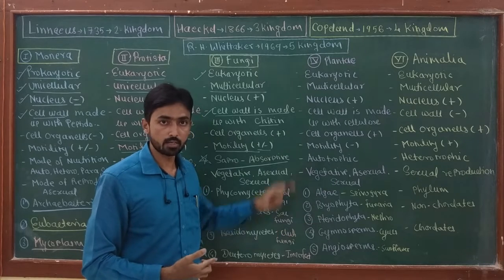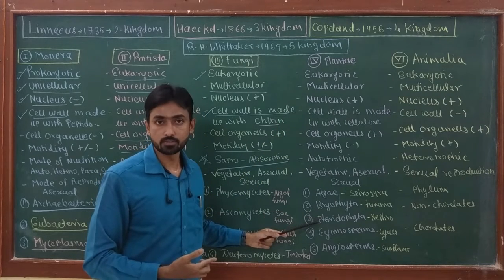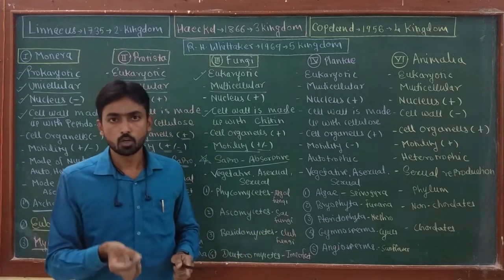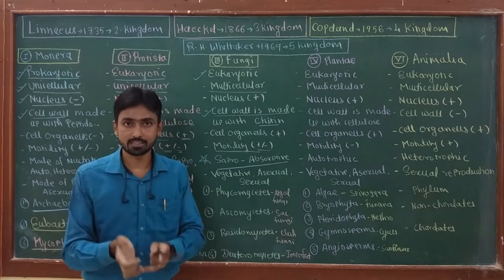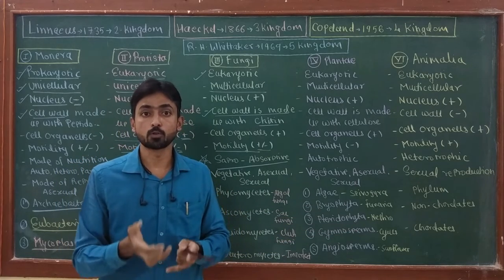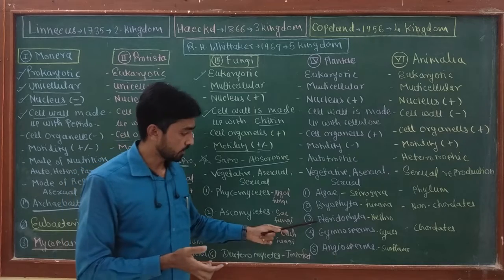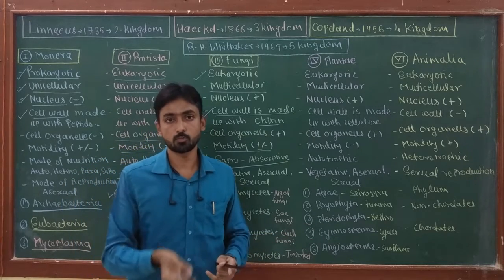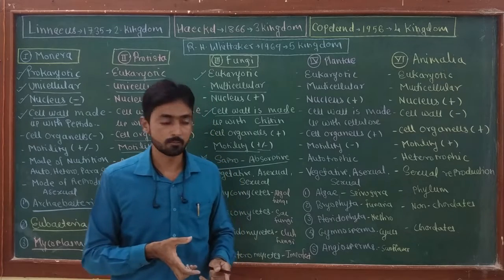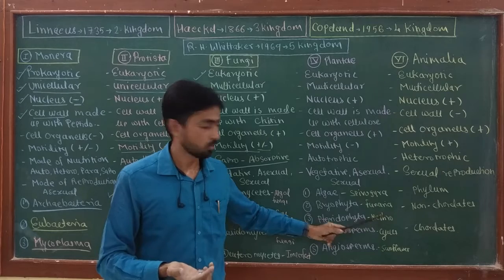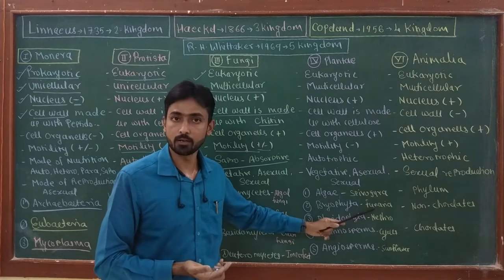Then the third division of the kingdom Plantae is pteridophytes. Pteridophytes are the first known plants on the earth which show a vascular system, like xylem for transport of water and minerals and phloem for transport of food. So pteridophytes may also be referred to as the first successful vascular plants on the earth. The example of pteridophyte is Nephrolepis fern, while an example of bryophytes is Funaria.